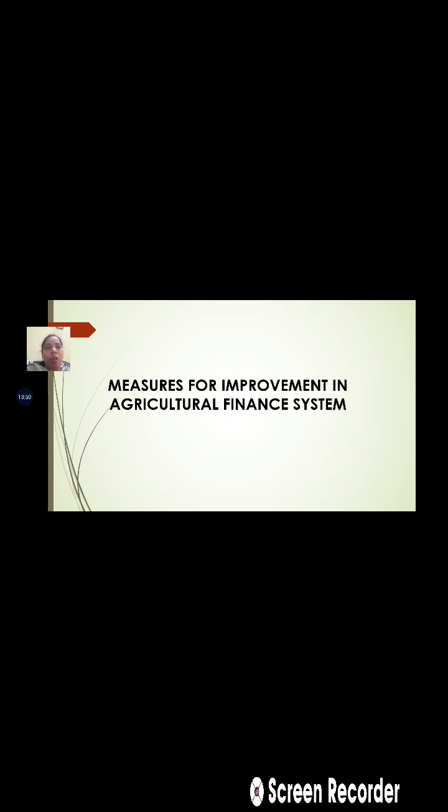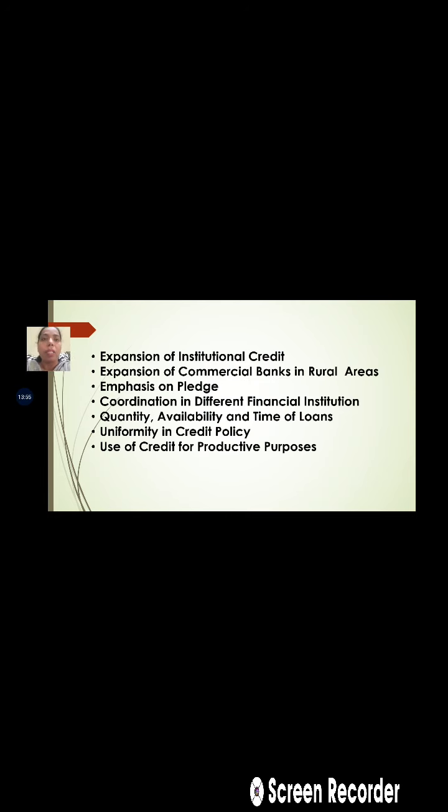Now, what are the measures for the improvement of the agriculture finance system? One is the expansion of institutional credit. The institutional credit can be expanded. Similarly, commercial bank branches can be started in the rural areas, and this has actually increased tremendously. In the different rural areas or backward areas, we in fact find branches of commercial banks which are dealing with the financial needs of the farmers.